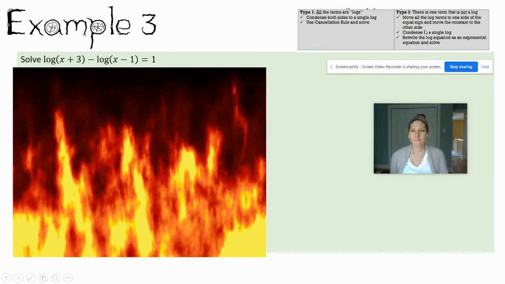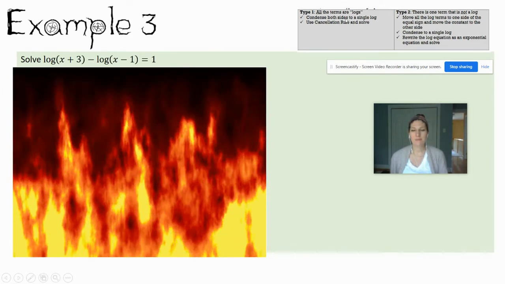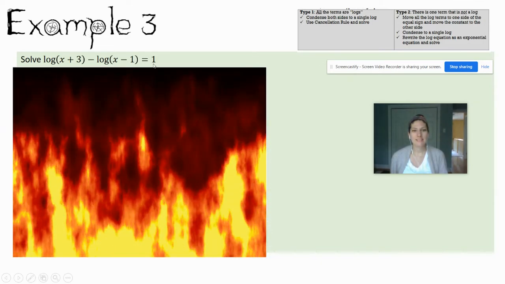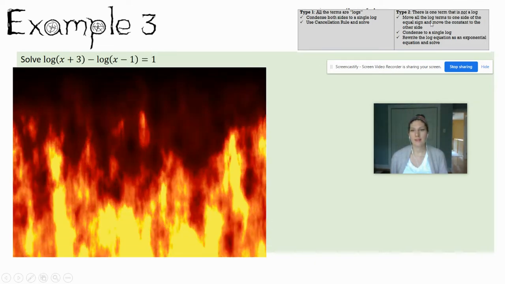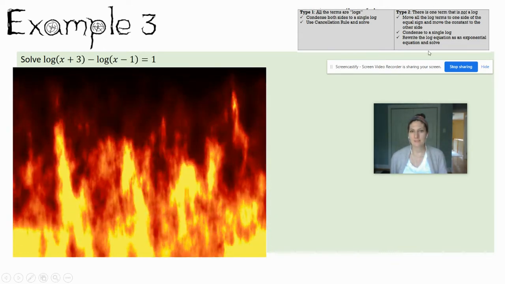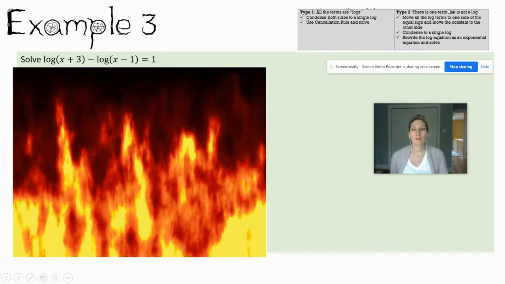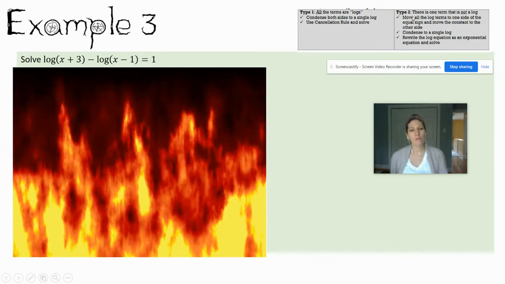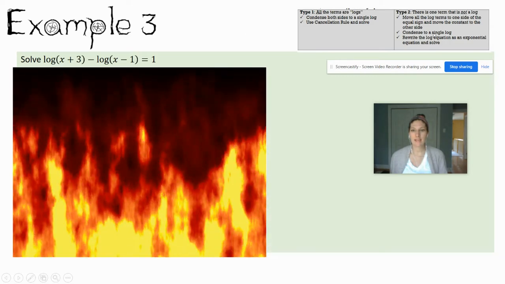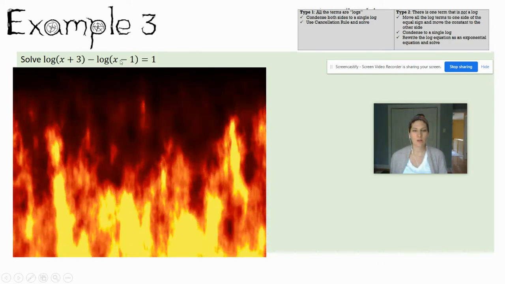Number 3, first thing I do, ask myself, what type of log equation do I have? So I've got log, log. This is a non-log term. That means that it is this type of log equation, and these are the steps that I should follow. So first thing, I need to make sure that all the logs are on one side. That is true. Second thing is condense to a single log.